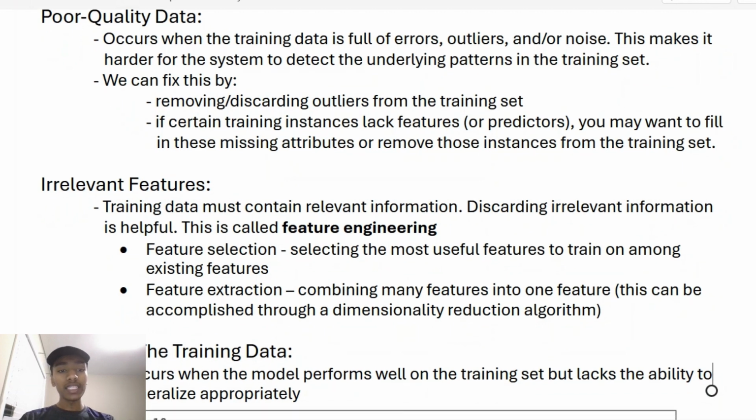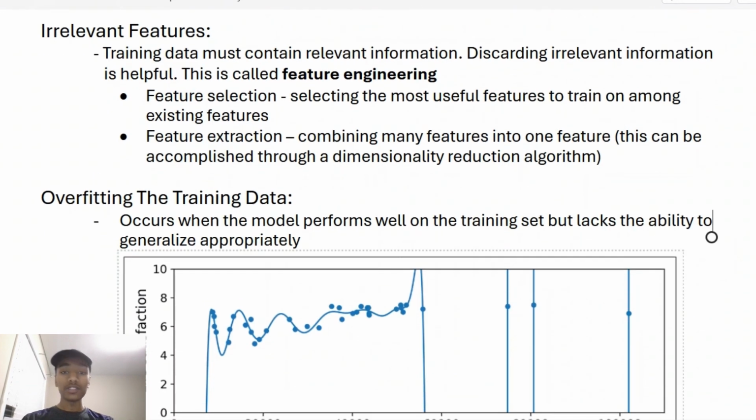So we covered poor quality data. Let's continue on with irrelevant features. We need to remove irrelevant features from our data set. We'll get into this more when we talk about overfitting the training data. But for now, just take it as it is, and then we'll hit back on this irrelevant feature section when we get into overfitting the training data. But we need to discard irrelevant information. This is called feature engineering. I believe we did something similar to that before.